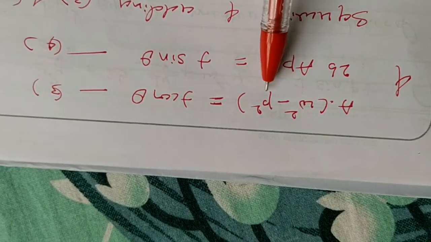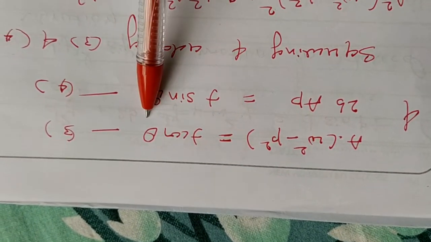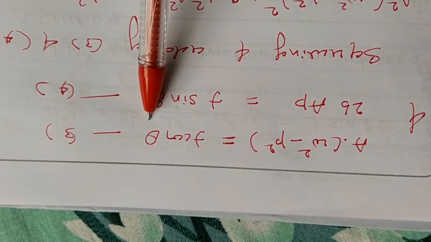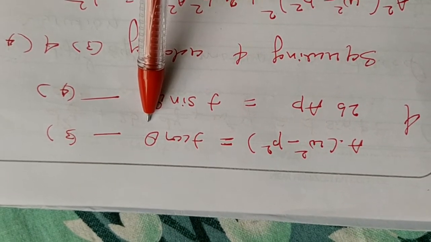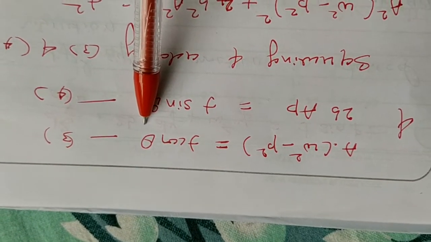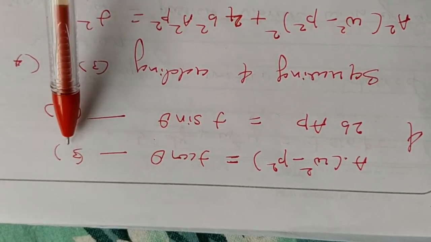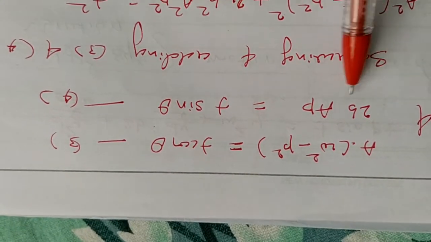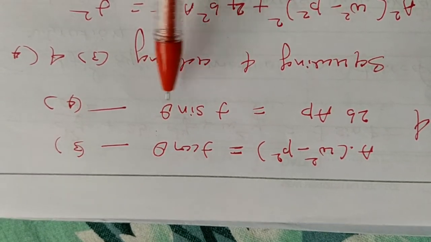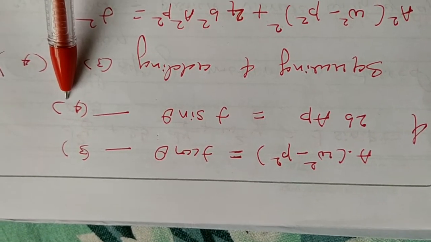A(ω² − p²) is equal to f cos θ, by equating the coefficients of sin(pt − θ) and cos(pt − θ) in LHS and RHS. A(ω² − p²) = f cos θ. Take it as equation number 3. 2bpA = f sin θ. Take it as equation number 4.